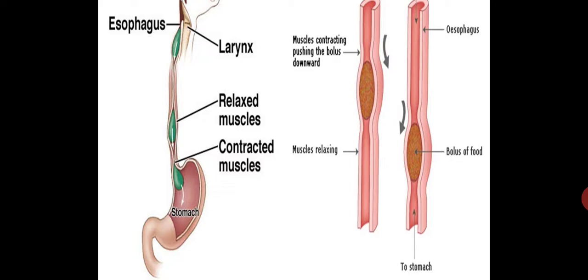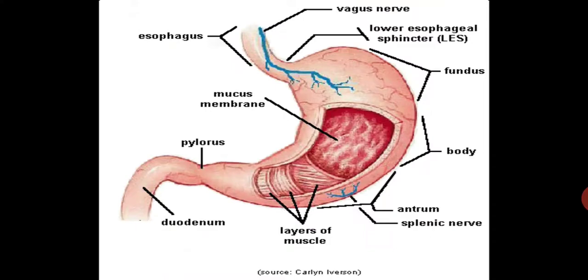It is made up of muscles. These muscles gently push food down to your stomach in a wave-like action called peristalsis. Actually, this movement takes place throughout the alimentary canal to push the food forward.